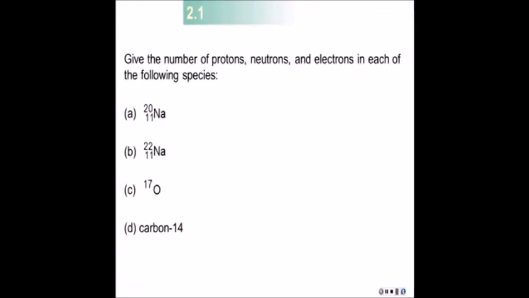Now let's take a moment for you to try these. You want to write down the number of protons, neutrons and electrons in each of the following. You can use your textbook if you need, for a periodic table or a list of atomic numbers. Once you come up with your answers, then we'll go to the next slide. So you might want to pause right here.